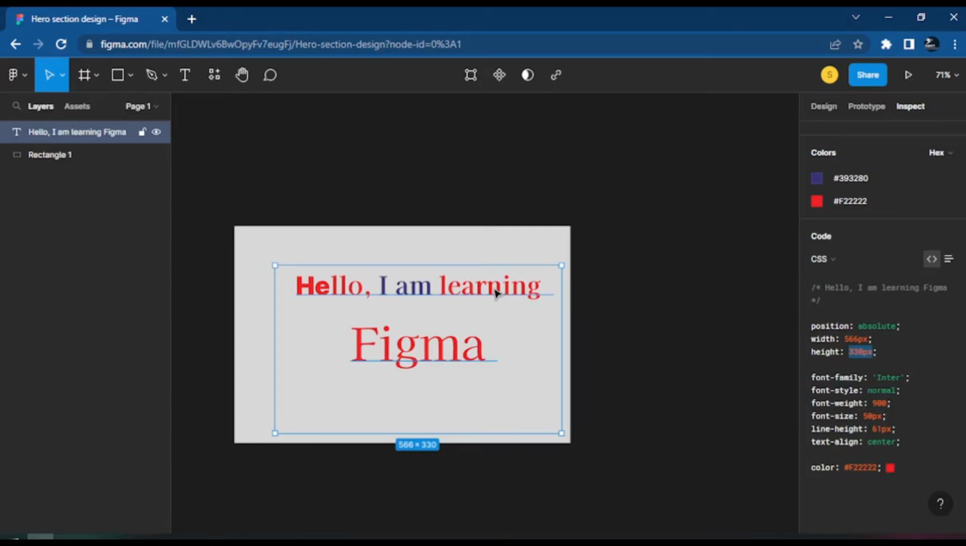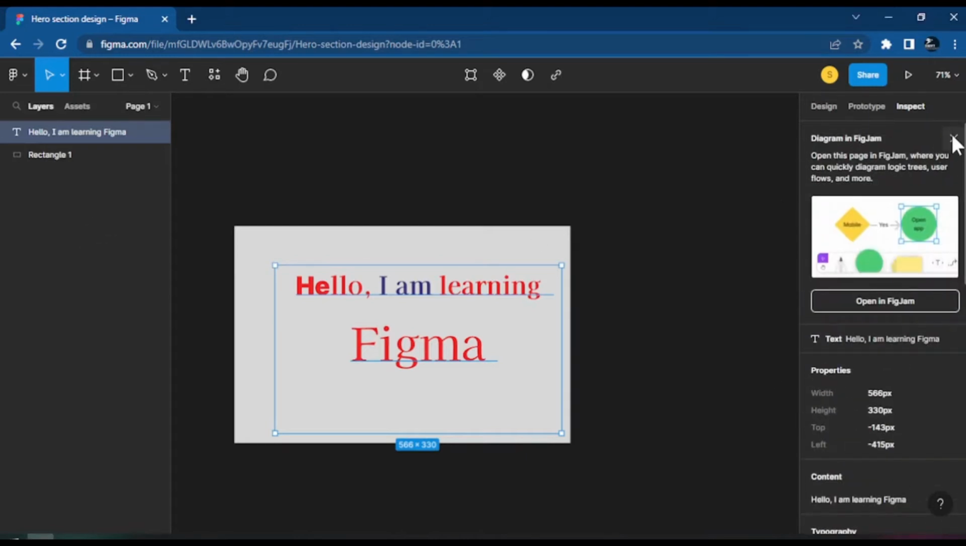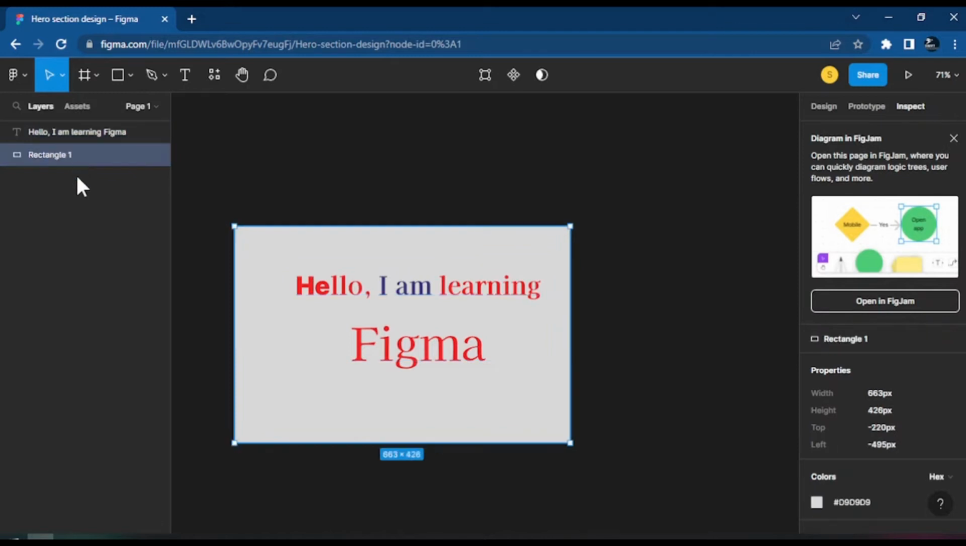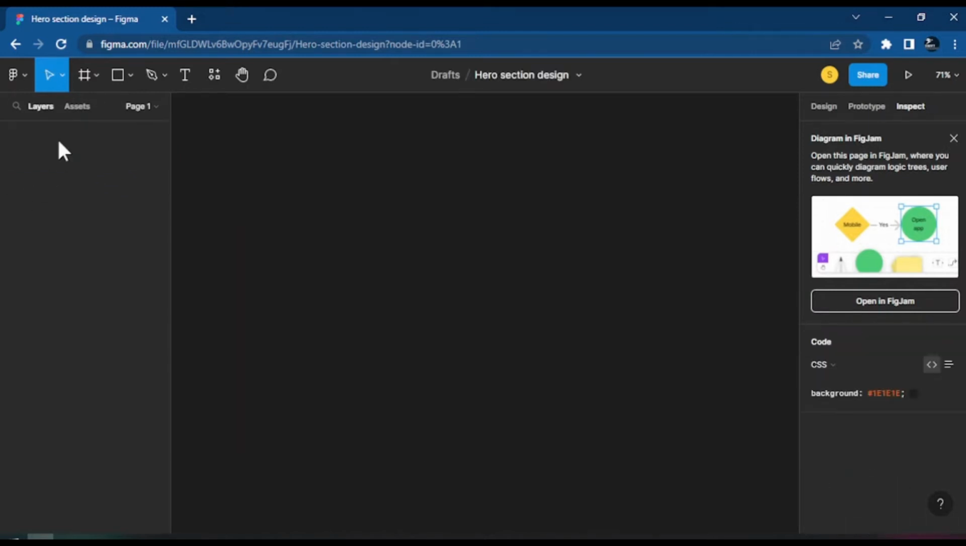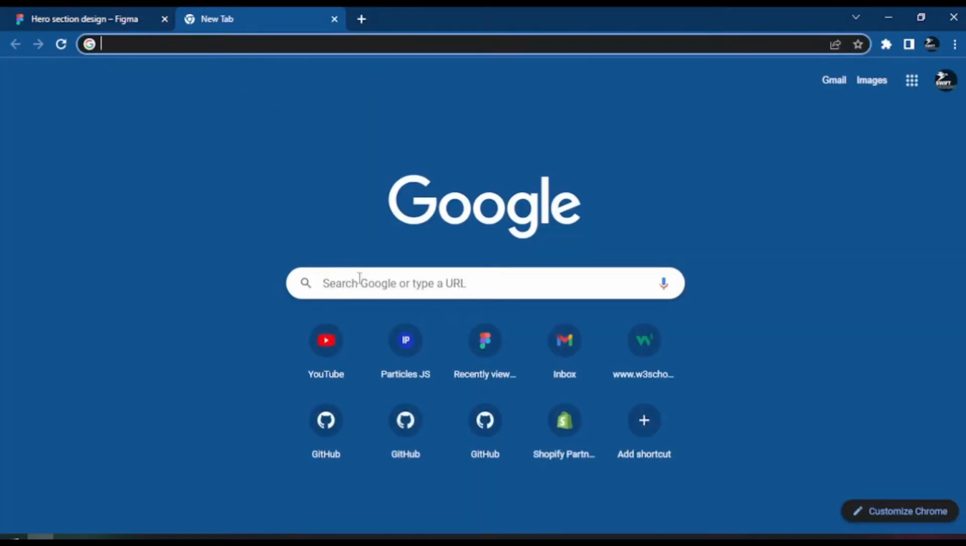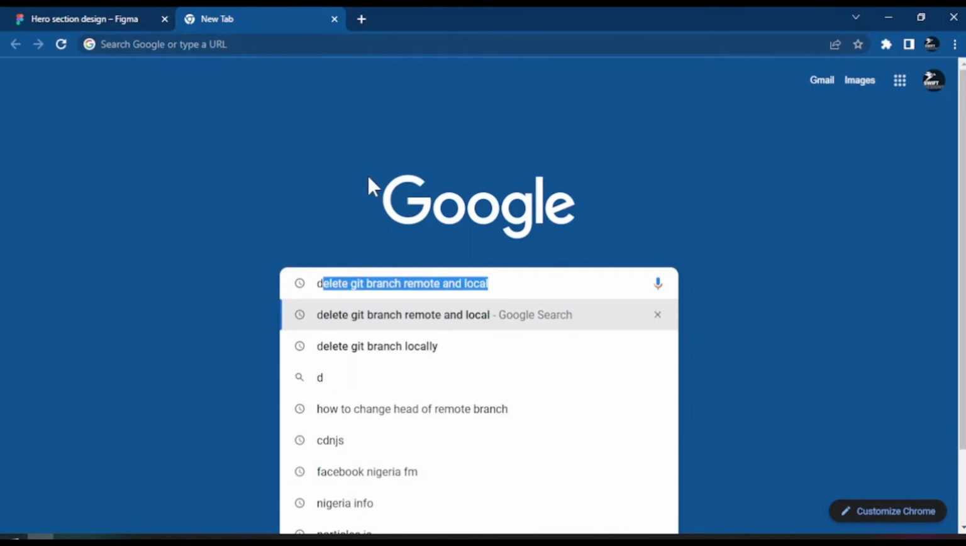So, okay, let's build something. Now that we have seen a bit of how Figma works, let's use Figma to try and build something. Let's just delete all this. Okay, press delete, or just right click and press delete there. And we want to design a hero section. So let's open a new tab and Google Dribbble.